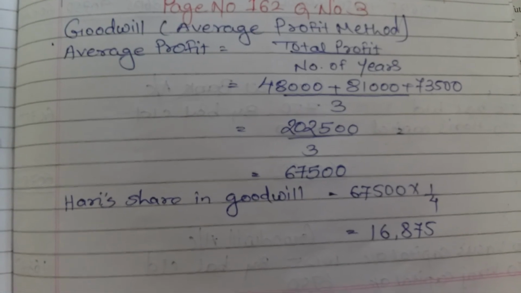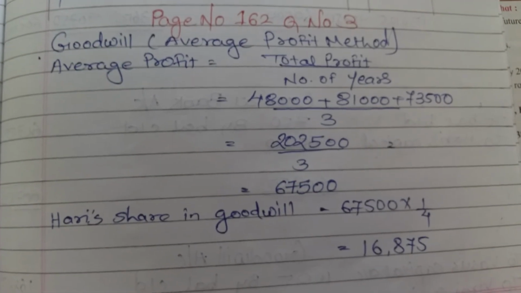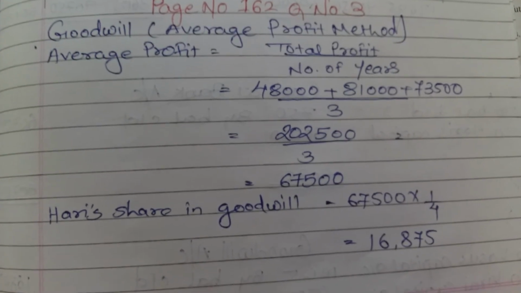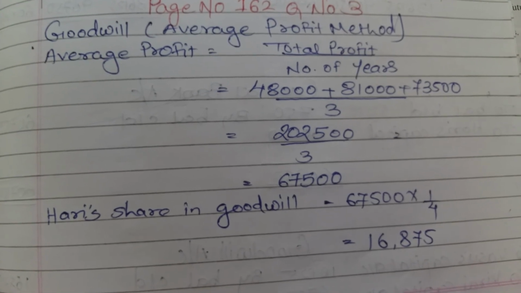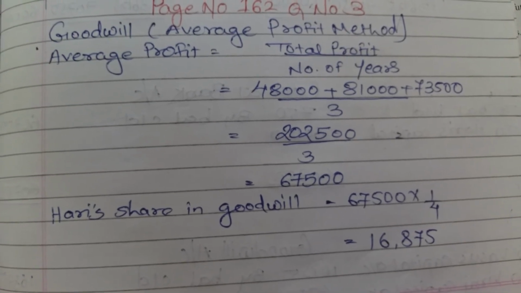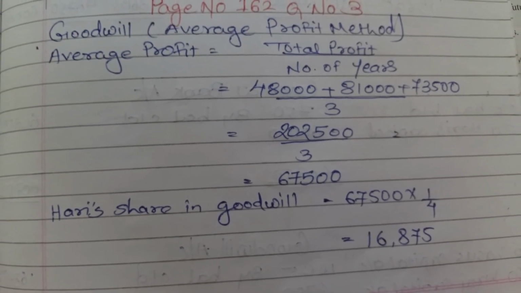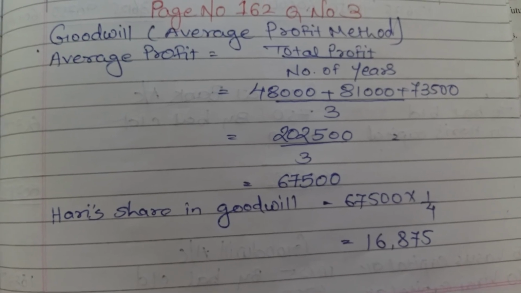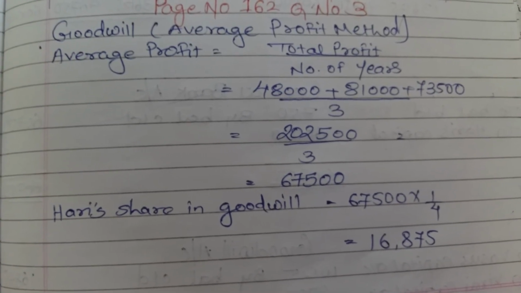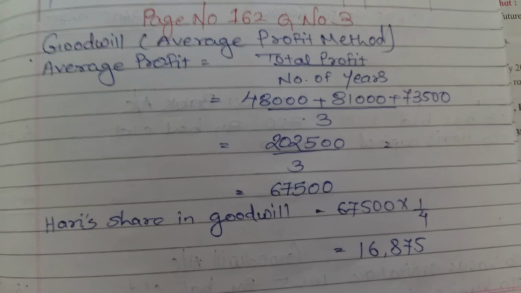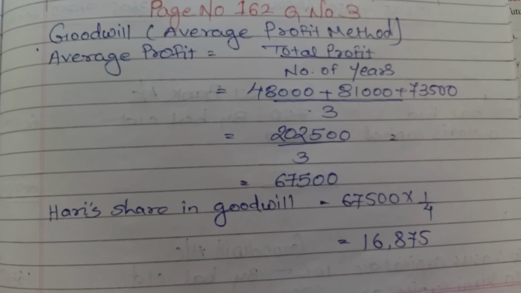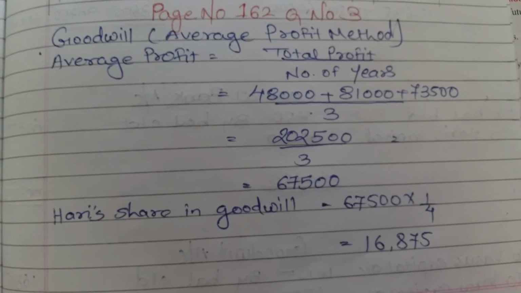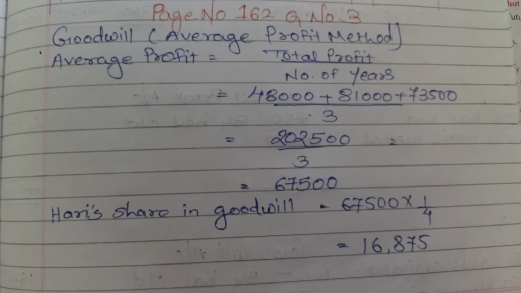See, first we will calculate the goodwill by the average profit method. As per the average profit method, it is total profit divided by number of years. It means 48,000 plus 81,000 plus 73,500, that is given in the question, for 3 years, so divided by 3. If we solve this, we will get 67,500.